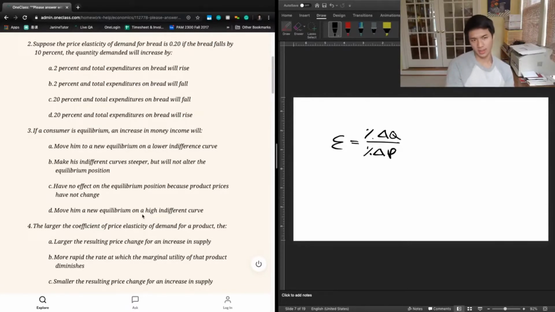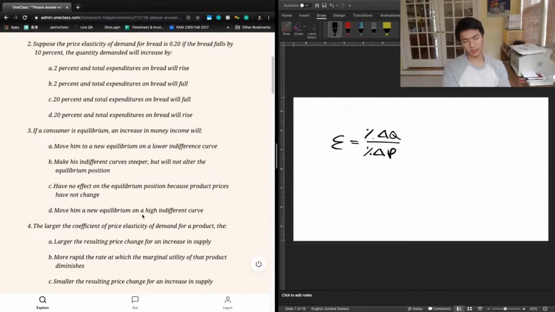And so a price elasticity of demand for bread being 0.2 means that the percent change in quantity would be one-fifth the proportional change in price. If the price of bread falls by 10%, then we would divide 10 by 5 and get 2, or 10 times 0.2 would give us 2%, and there's going to be a 2% increase in quantity demanded because of the given information that we have. And so we know it's not going to be C or D, it's going to be either A or B.